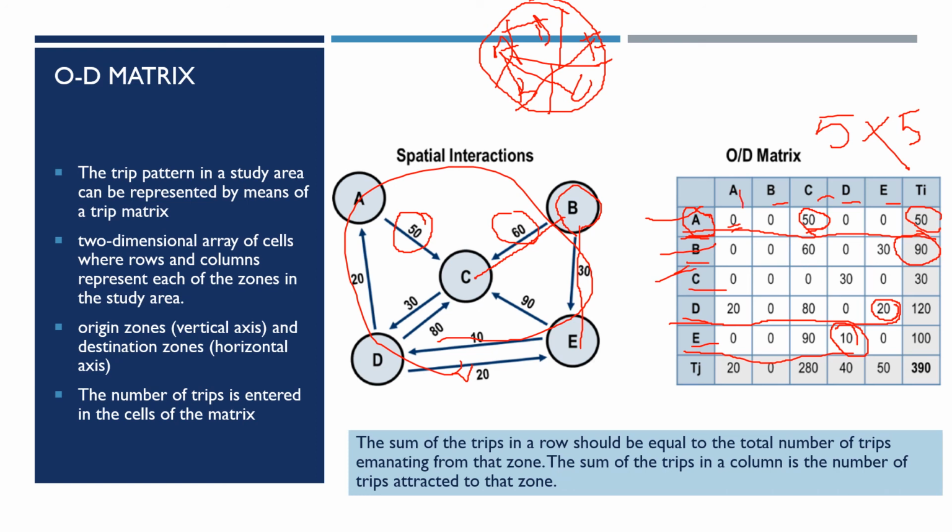Alright. In a similar way, if you take the column summation, you will come to know how many trips actually entered or were attracted to a zone. For example, here A represents my destination, and I can see the sum is 20 here. So you can look at the spatial interaction and see that the only trips with A as destination are D to E, 20 trips. No other zones have trips ending at A. So the row wise summation will give you the number of trips starting from a zone. The column wise summation will give you the number of trips which are attracted towards that zone. So this is how we read the OD matrix, or rather arrange the trip pattern using the OD matrix.